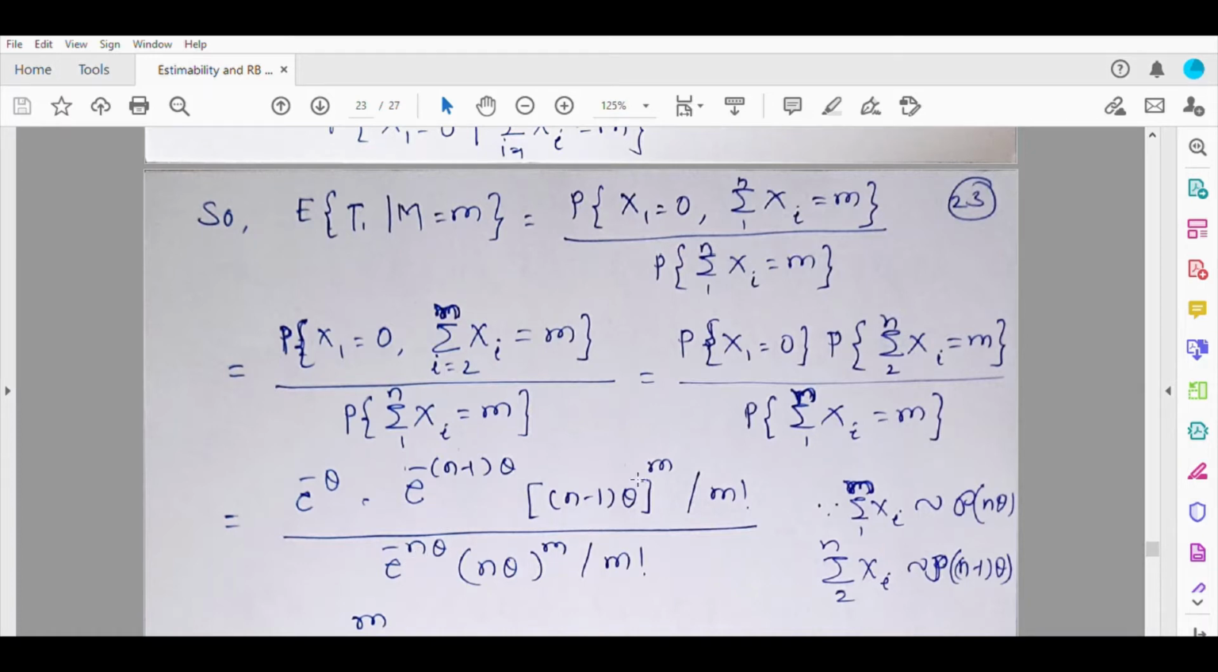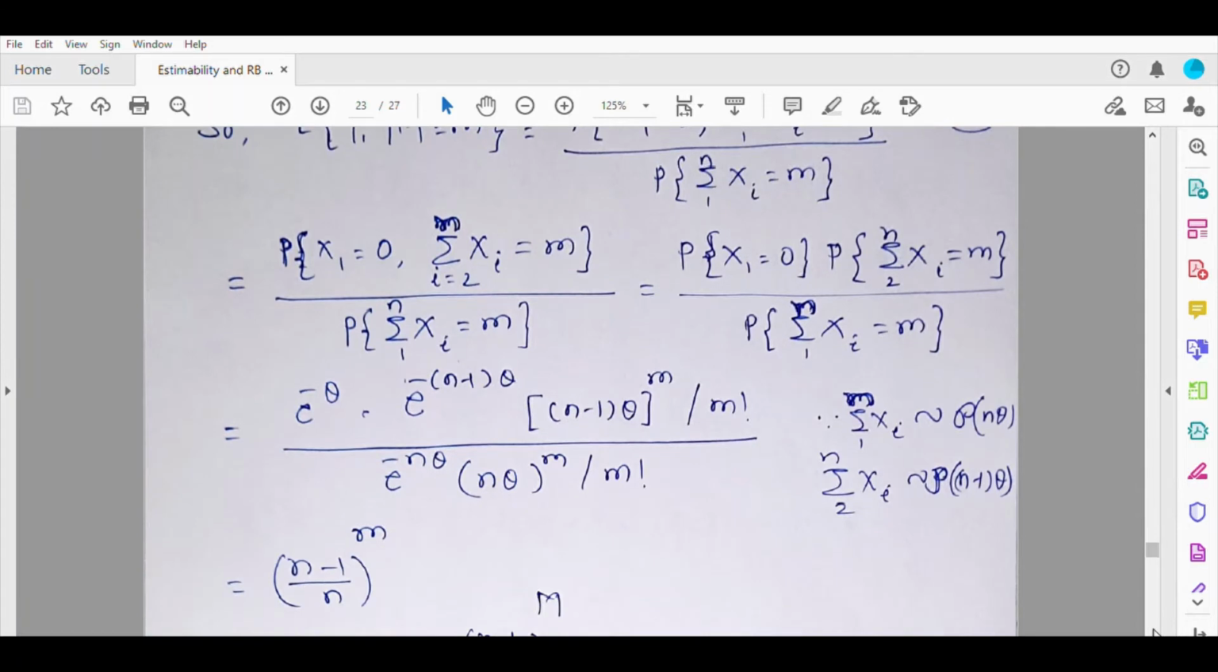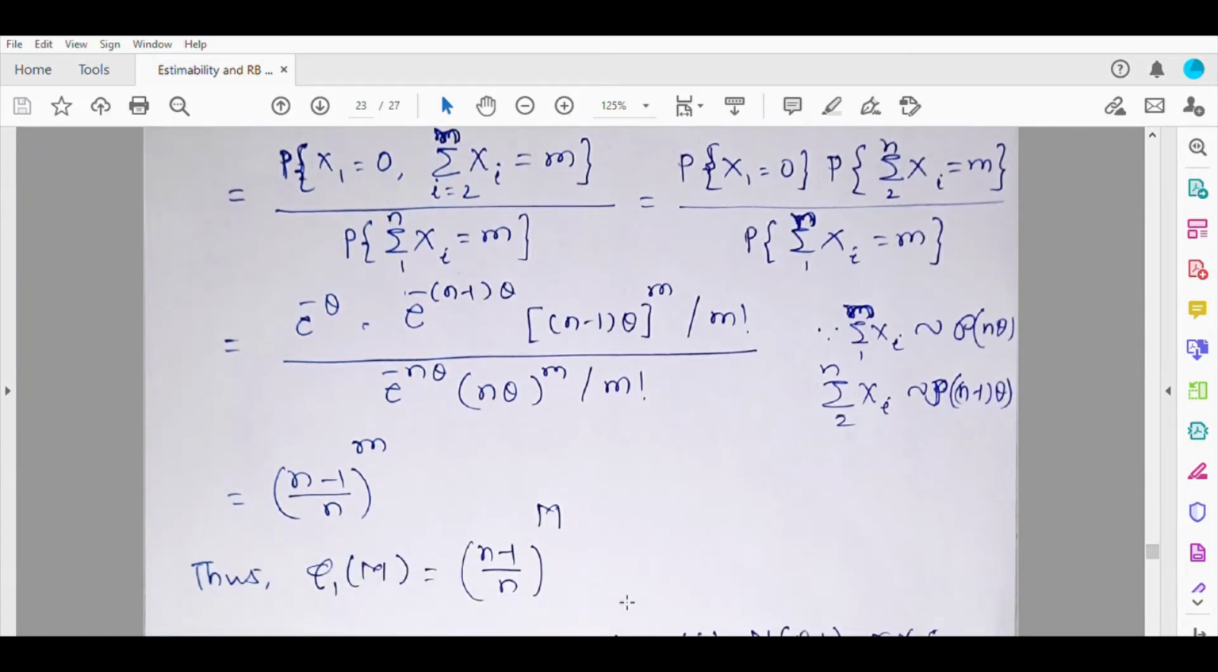Then theta raised to m gets cancelled with this theta raised to m, factorial gets cancelled, and finally what you get is (n minus 1) upon n, raised to m. So this phi1 of m is simply ((n minus 1) by n) raised to capital M. So that is nothing but summation xi. So this is the unbiased estimator obtained by Rao-Blackwellizing T1 with respect to M.